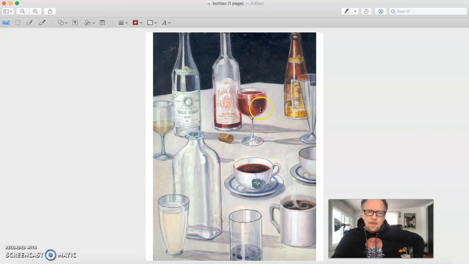Well, let's see. There is some red wine in the glass. There's a little white wine in the other glass. Is there a lot? I don't know. Not a lot. Is the bottle full? No. The bottle isn't full. It's half full.